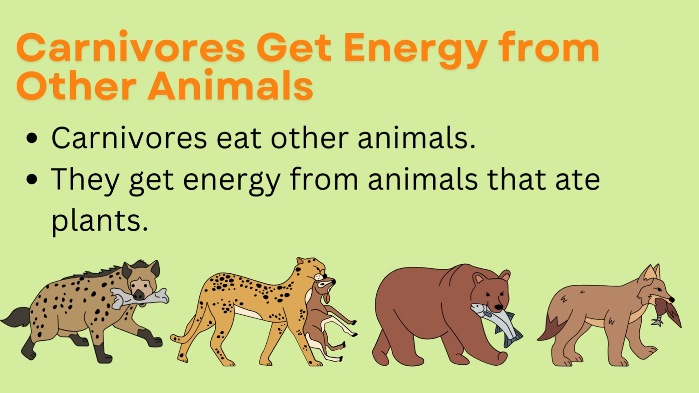Now, carnivores are meat eaters. They eat other animals to get energy. Lions, hawks, and snakes are all carnivores. If a lion eats a zebra and the zebra ate grass, the lion is getting the energy that first came from the sun because the grass got its energy from the sun. The zebra ate the grass, and now the lion will eat the zebra. Can you see how the food chain works and how everything depends on the sun to get its energy for movement?